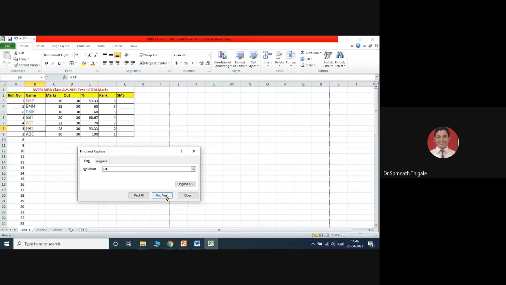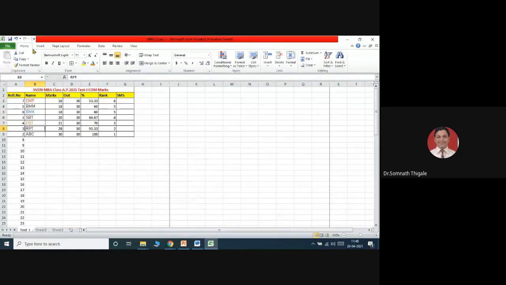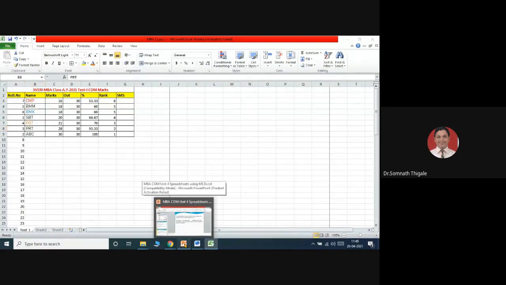Automatically the value is coming with the active cell, so the find option is also there. Now replace. For example, I will find PRT and replace PRT with RPT, and say find next. Replace. See, automatically it gets replaced. Also close. Moving back. Save this value. So this option is also coming over there.